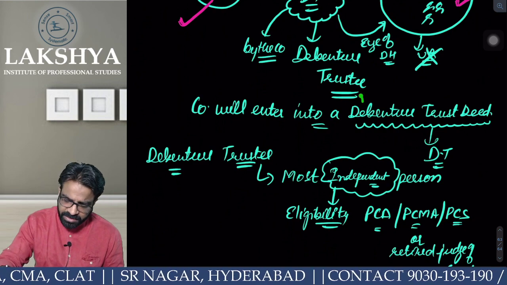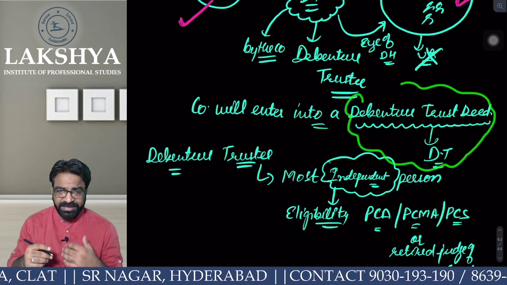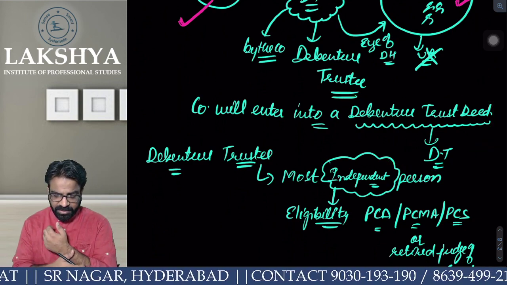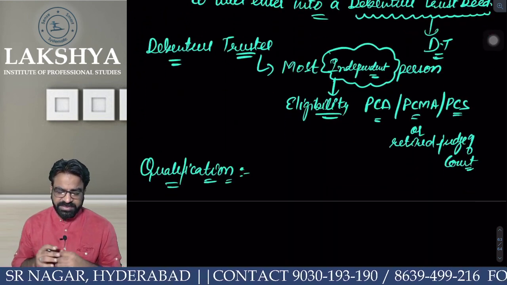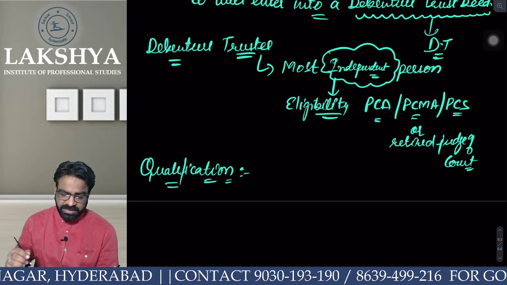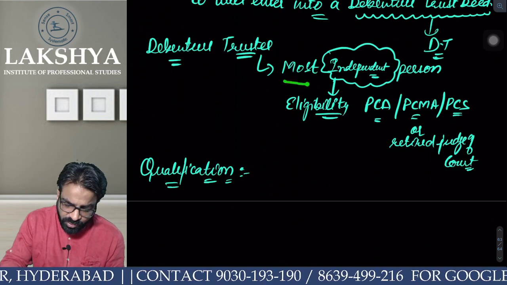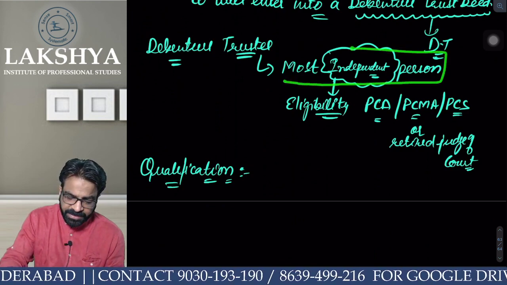Okay, so it is known as debenture trust deed. So let us understand about the debenture trustee now. Now, who is a debenture trustee? Understand first thing. Who is a debenture trustee? What is the point written? Read. He should be the most independent person.